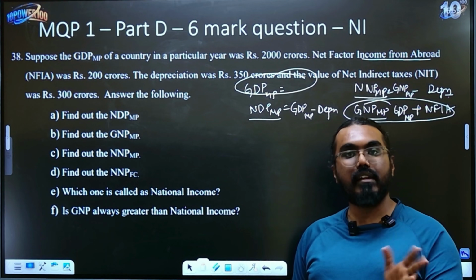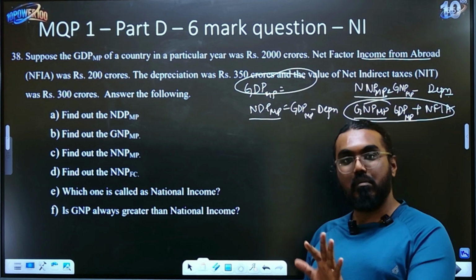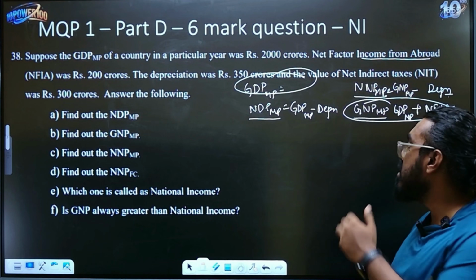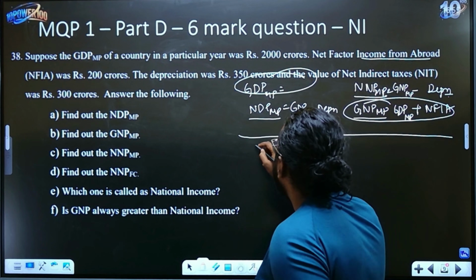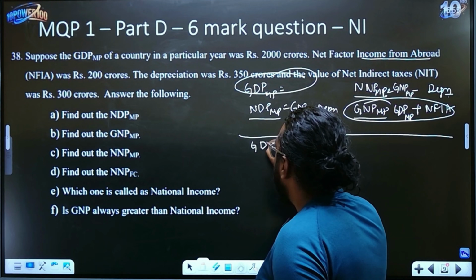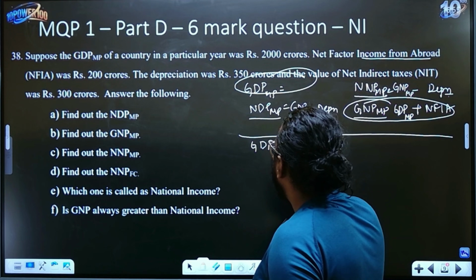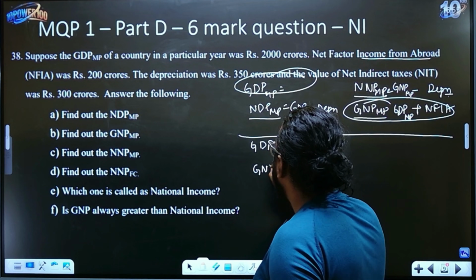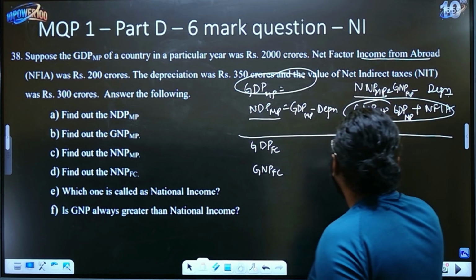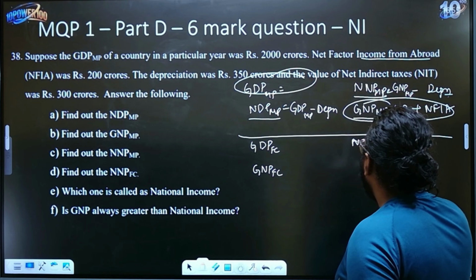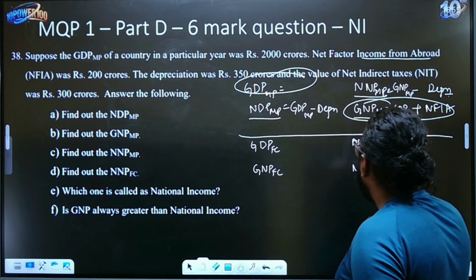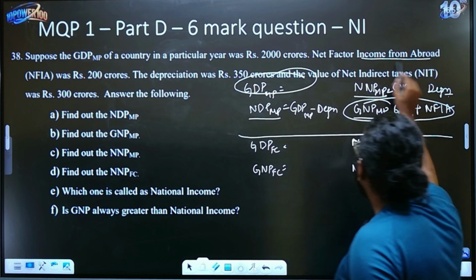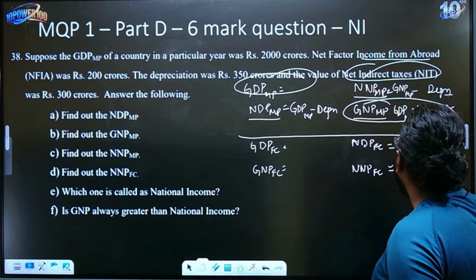You will always subtract either depreciation or one more thing that I will tell you, which is your factor cost formulas. Okay, now let's look at the factor cost formulas. Again, you will have GDP at factor cost, you will have GNP at factor cost, you have NDP at factor cost, and you have NNP at factor cost. Like I said, for all of these you have one more piece of information, net indirect taxes, which you need to subtract.